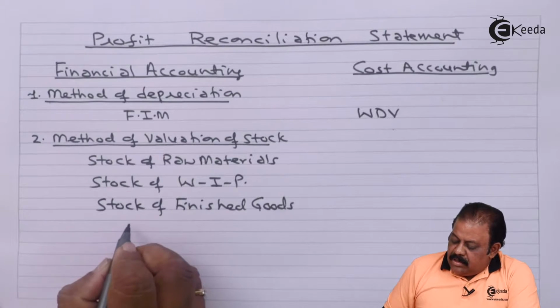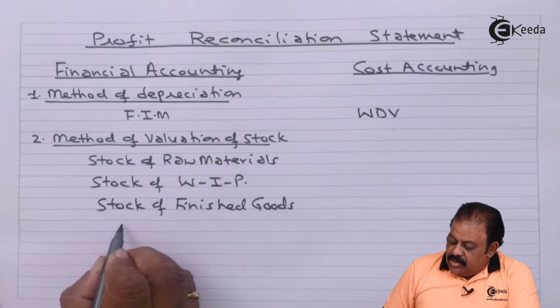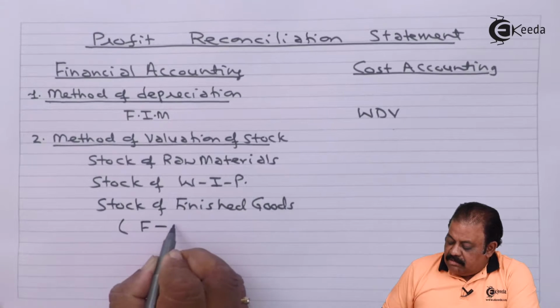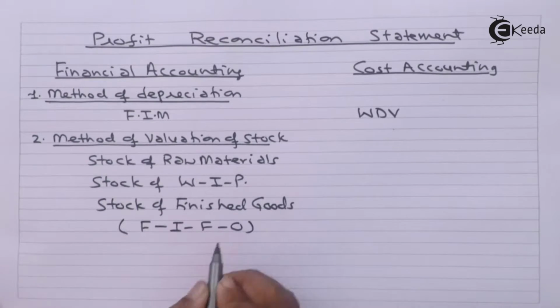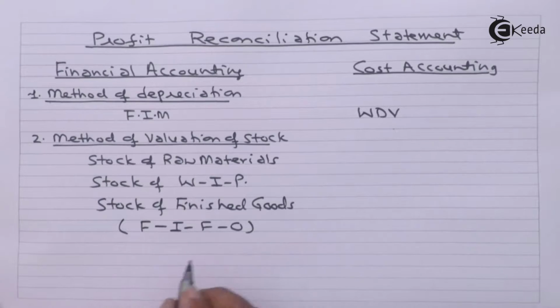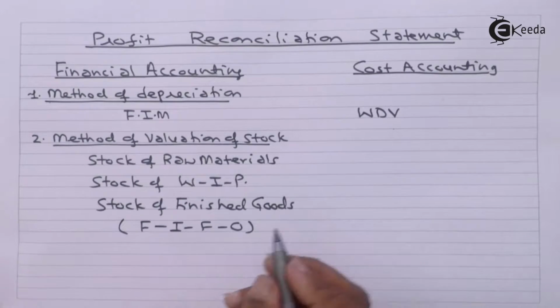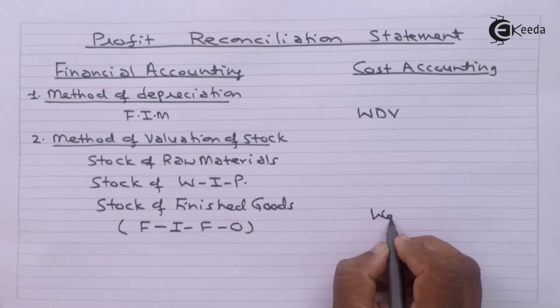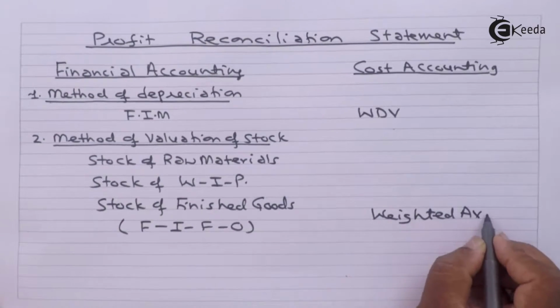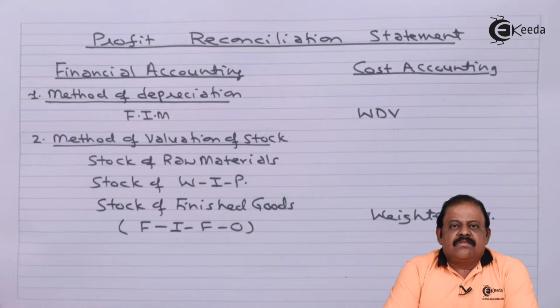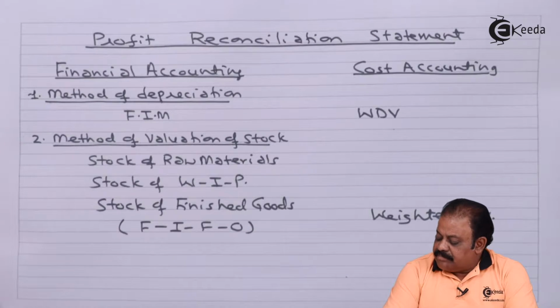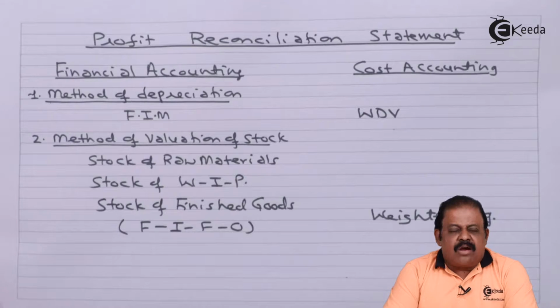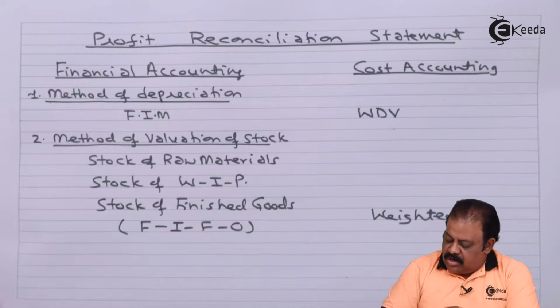For example, in financial accounting, we have valued stock as per the FIFO method, first in, first out, whereas in cost accounting, we have used the weighted average cost method. Now, due to the difference in method of stock valuation, there will be a difference in the amount of opening stock as well as closing stock.